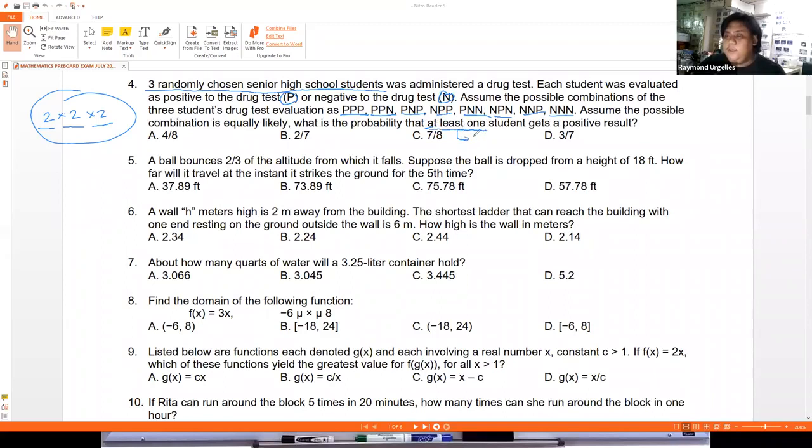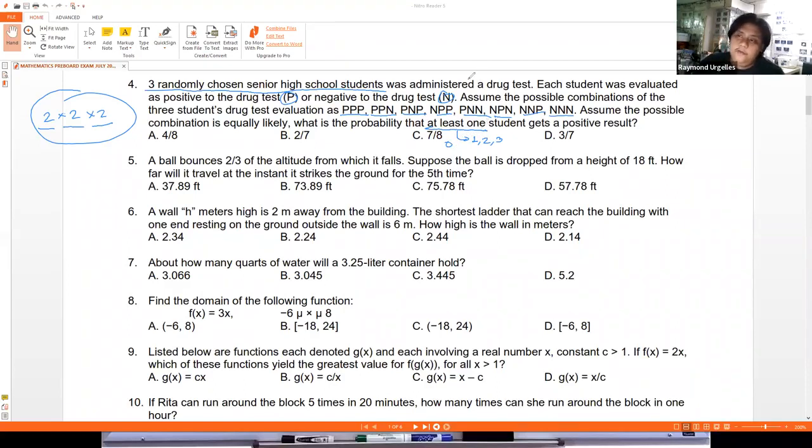So at least 1 means we will look at when 1 student is positive, 2 students are positive, or 3 students are positive, because we only have 3 students here. So the only case we do not consider is 0. That is the only one excluded from what the problem wants us to solve.